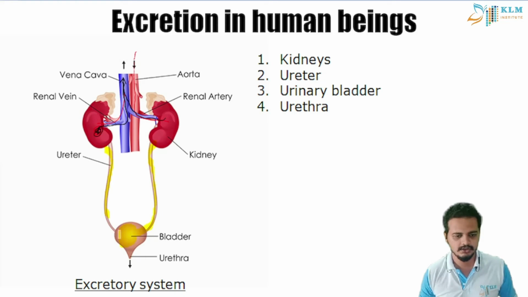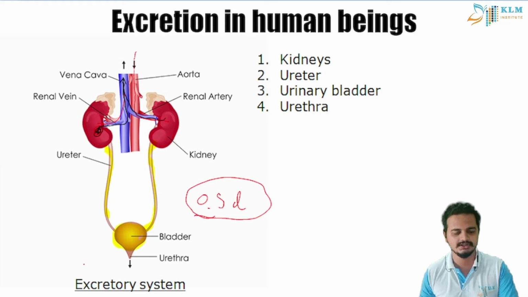Here the urinary bladder is present where you can store up to 0.5 liters of urine. This is just an approximate figure, students.